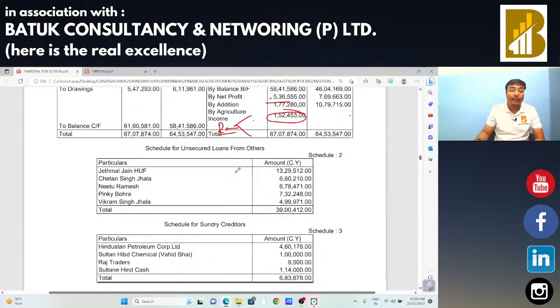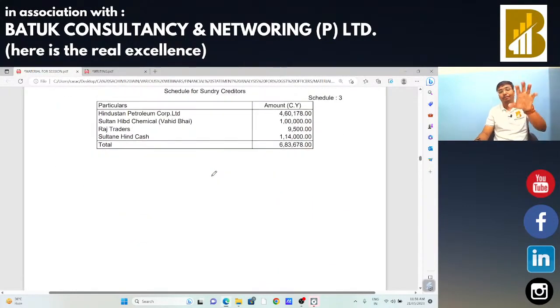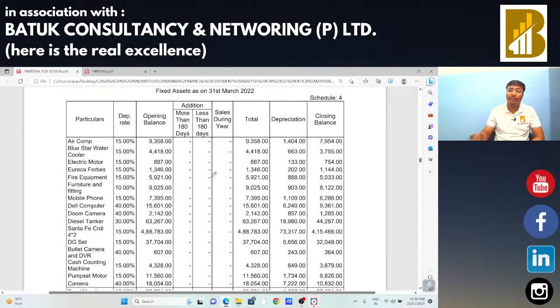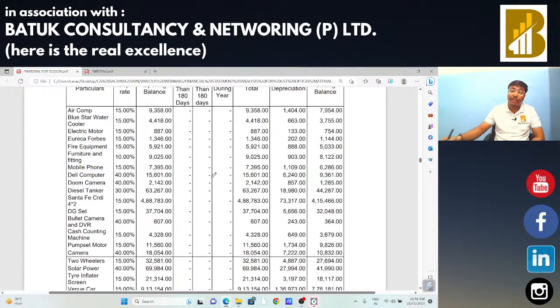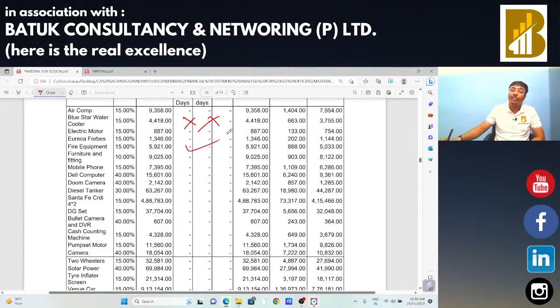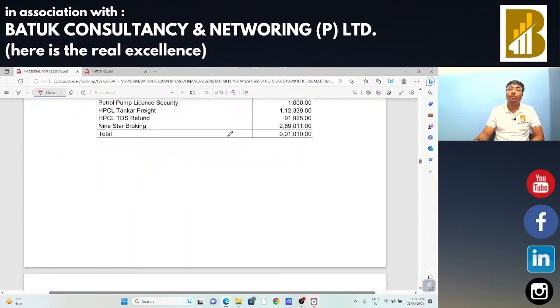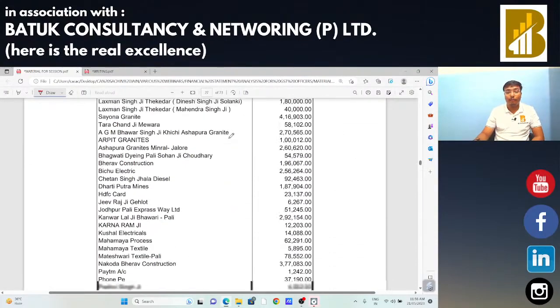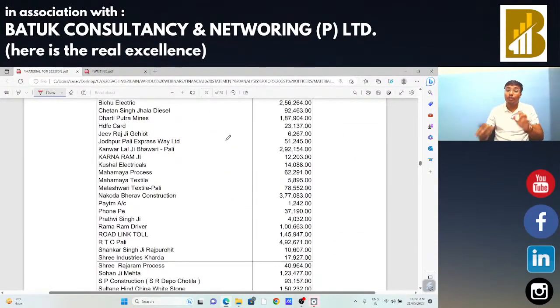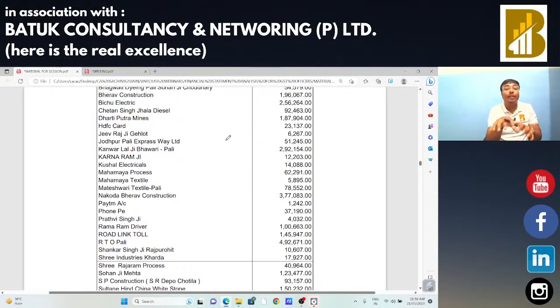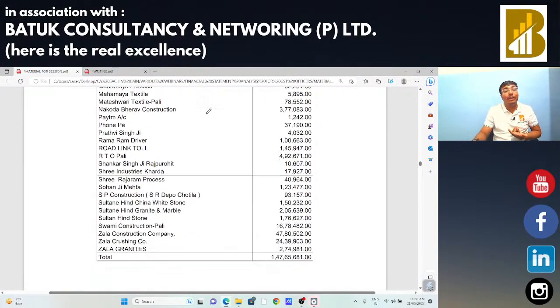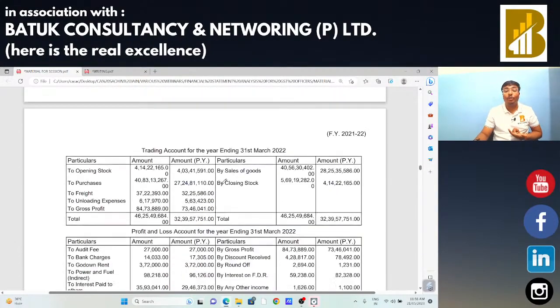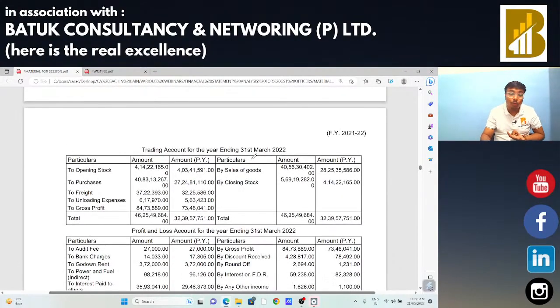Okay sir, now there are certain annexures for our analysis purposes. You get the fixed assets chart, and if there is no addition, no deletion, then there is no question raised on account of that fixed assets chart. From the creditors and debtors list you get an idea about the parties, to see that no fake party is involved here. If there is any fake party, there are chances of paper transactions by that taxpayer also. We can analyze the same by analyzing the financial statement. Okay sir, now the next entity, the next financial statement, we are going to take.